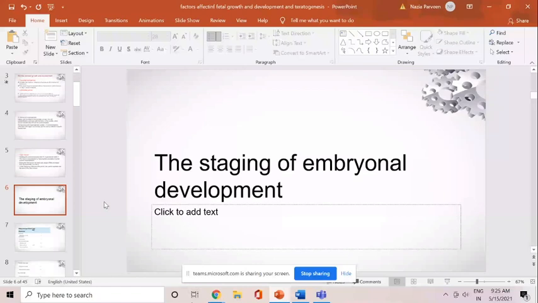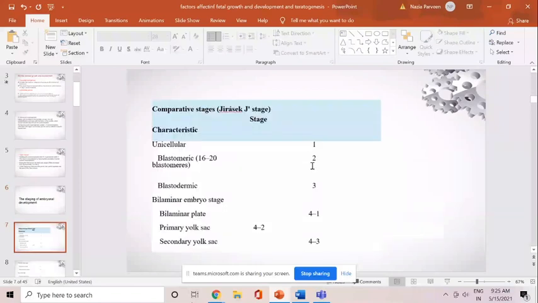Now there is a staging system of embryonal development. If we look at embryological development, there are various stages, but these stages do not correspond to the number of weeks of the period of gestation. There are some different stages. If we see it in number of weeks, we have a different table for that.